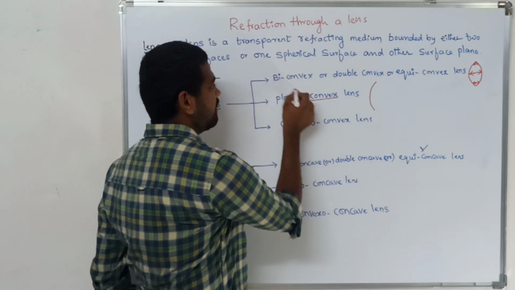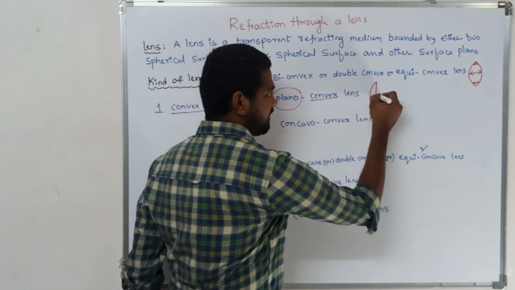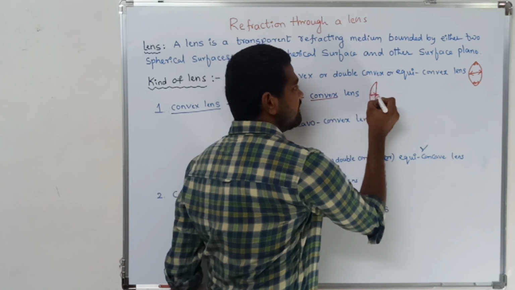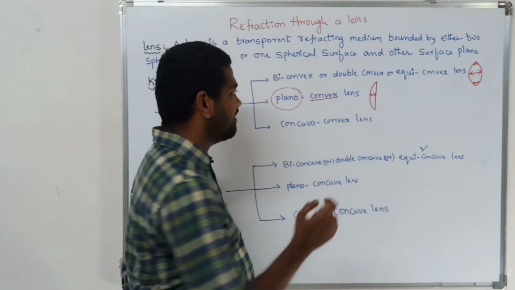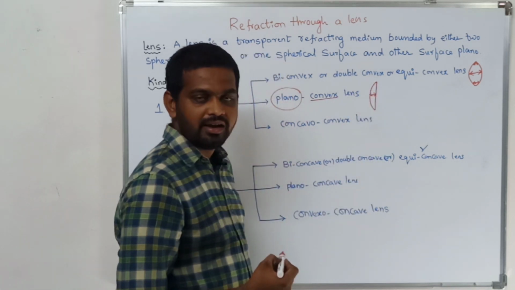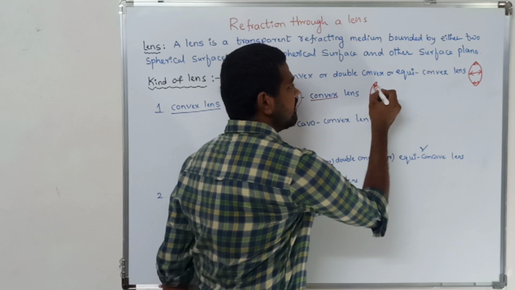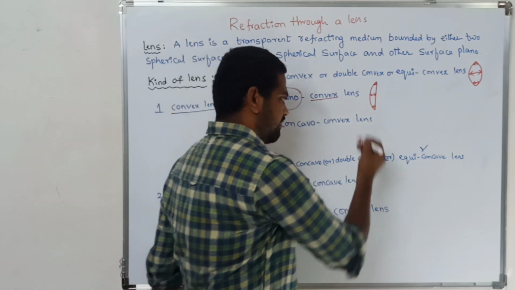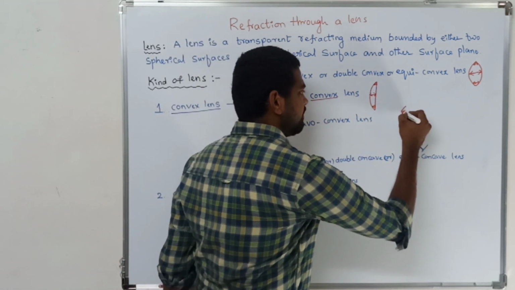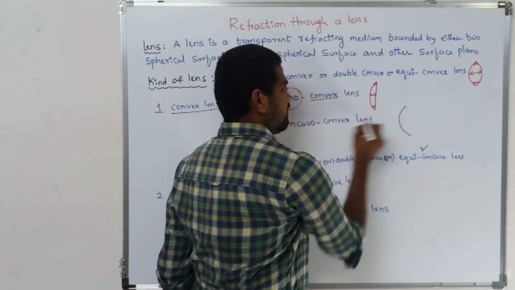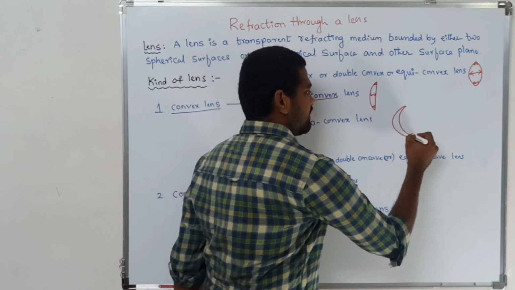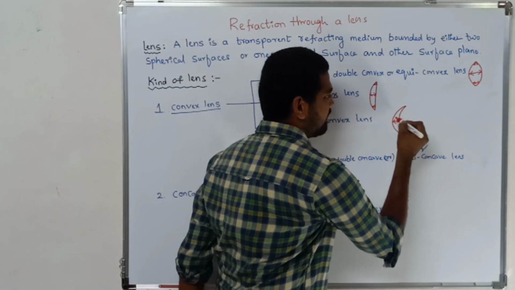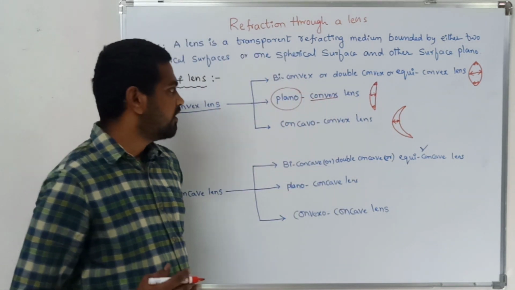Coming to the second surface, it should be plane. Even if you consider the middle portion of the lens, it is thick, and the periphery or extreme ends of the lens are thin. Is it clear, children? Coming to the concavo-convex lens, the middle portion is bulged and the periphery is thin. So in the convex lens we have three types.